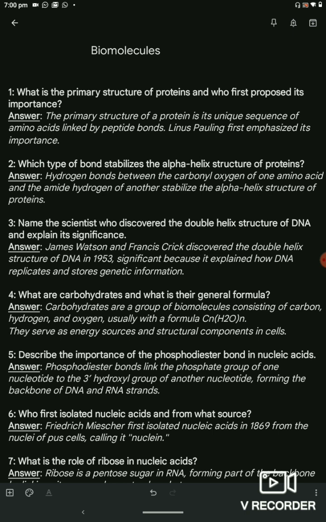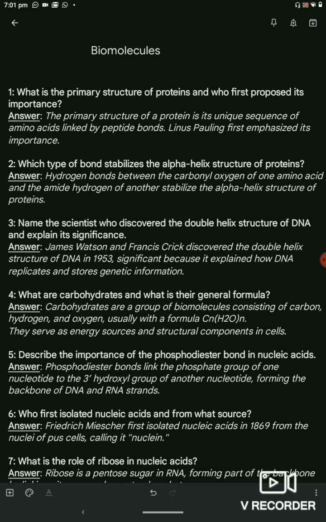Here are some important exam related questions. Question 1. What is the primary structure of proteins and who first proposed its importance? Answer. The primary structure of a protein is its unique sequence of amino acids linked by peptide bonds. Linus Pauling first emphasized its importance.